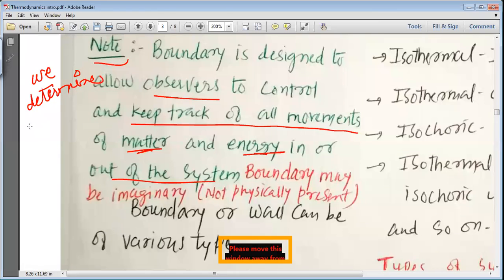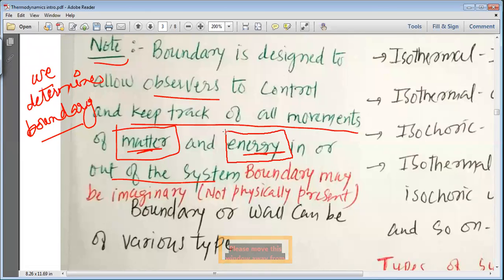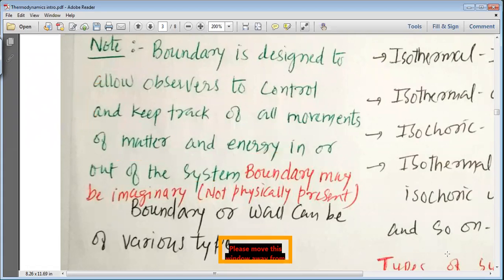Observers or scientists determine the boundary because we want to study the system in different ways. We choose our boundary so that we can control whether the energy or matter of the system is exchanged with the surrounding, or not exchanged, or one of them is exchanged and the other is not. We determine the wall by our own wish, so that we can control the system under our observation.